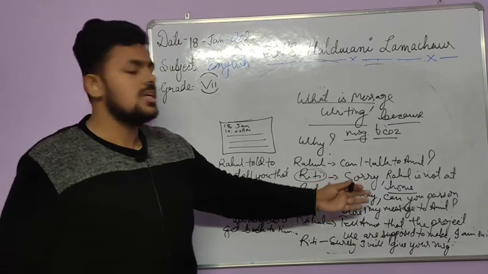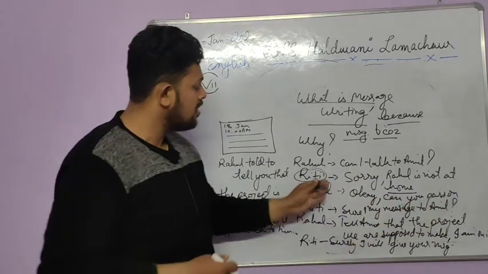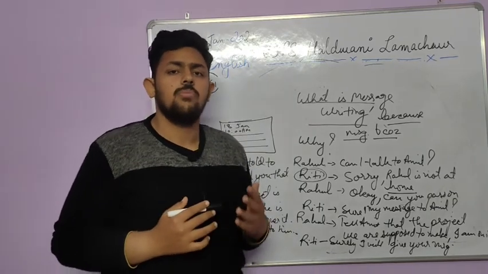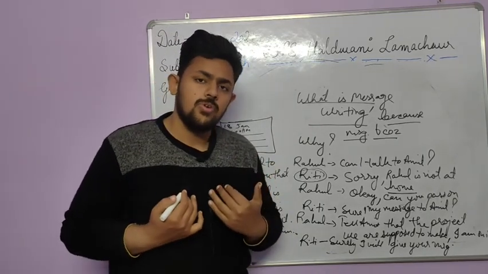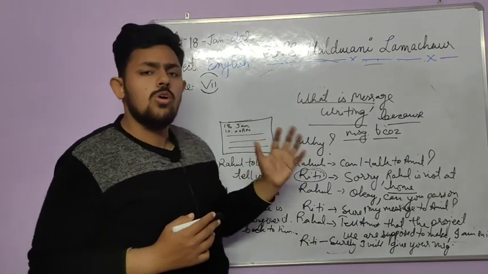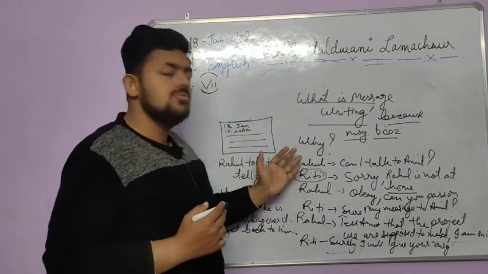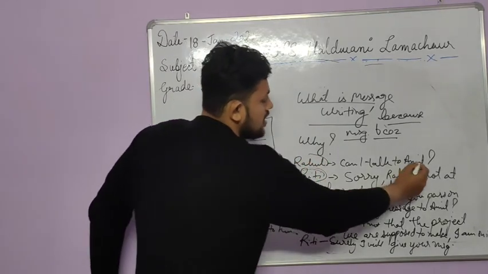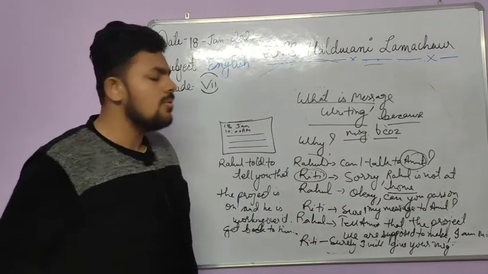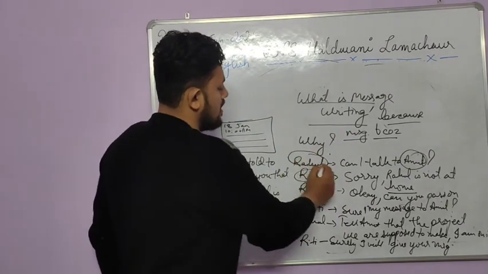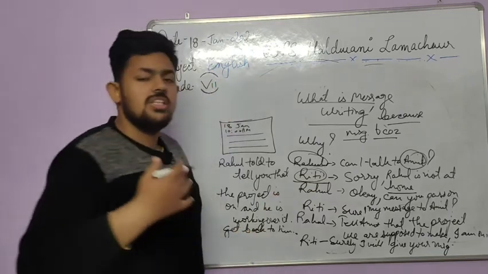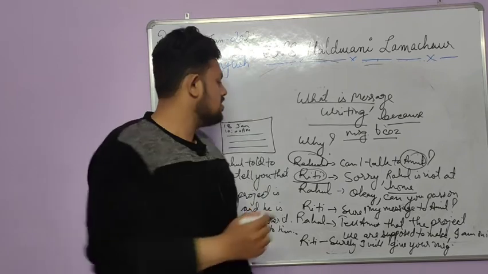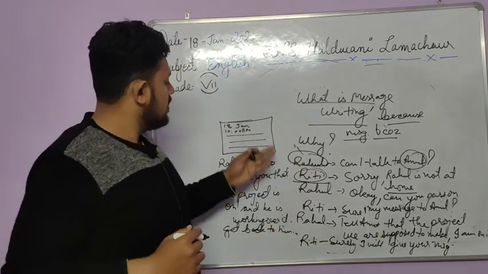You will use the language that is given by Amit. You can have your own words. You can frame your own sentences. The language can be your own, but the soul of the message must reach the recipient. Okay, who is the recipient? Amit is the recipient to whom the message should go, and who is the messenger? Messenger is Riddhi. Riddhi is sending the message, and who is giving the message? Rahul.